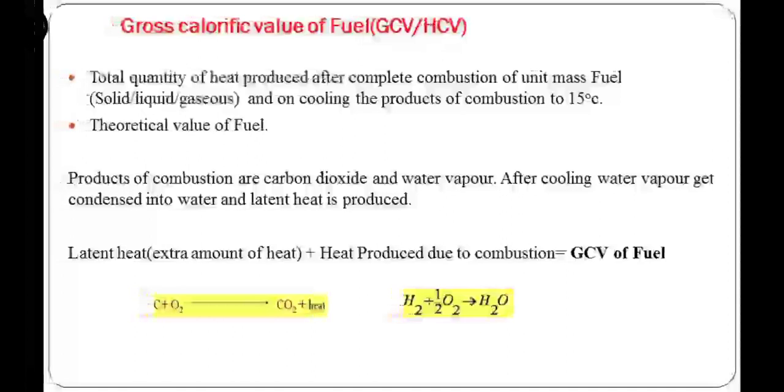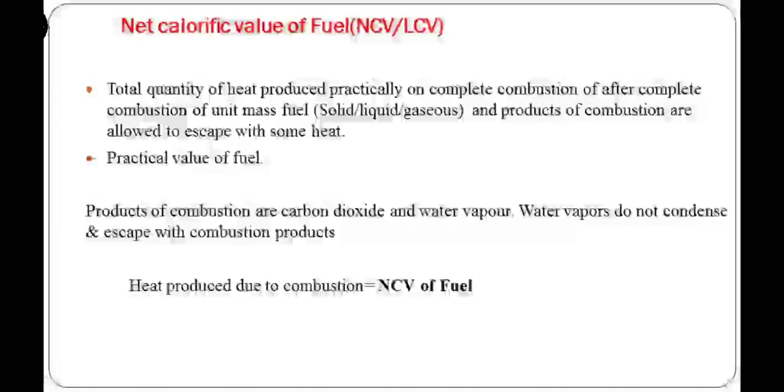If we cool the products of combustion, carbon dioxide and water vapor, at room temperature, then we get extra heat, that is latent heat of condensation, and the value of latent heat of condensation is 587 calories per gram. So in this case we get extra heat content, hence CV is called gross calorific value. It is the theoretical value of fuel. Practically we get NCV, that is net calorific value or lower calorific value.